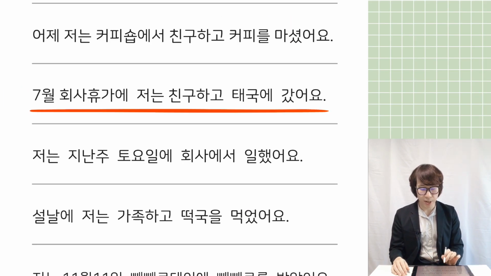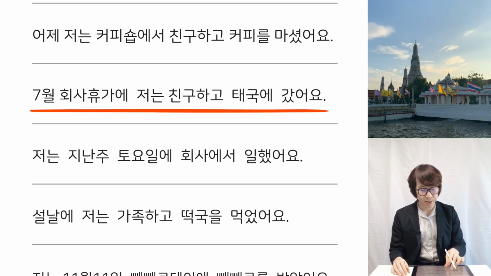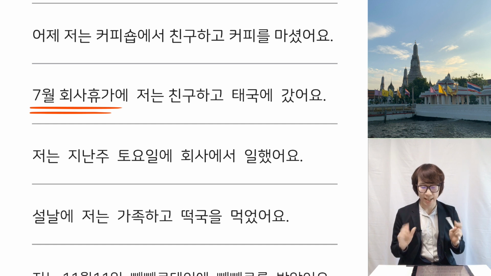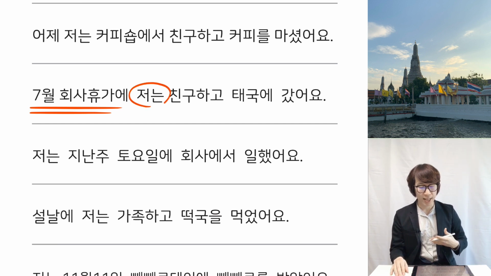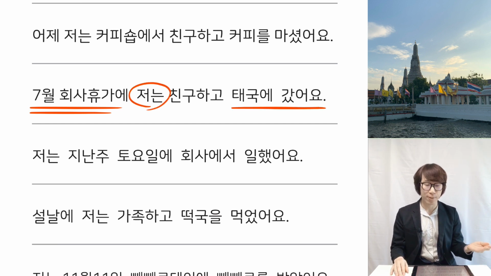7월 회사 휴가에 저는 친구하고 태국에 갔어요. 7월 is July, and then 회사 휴가. 회사, company. 휴가 is a vacation for workers, so 회사 휴가, the worker's vacation. So, July, worker's vacation, I went to Thailand, 태국, with my friend, like this.